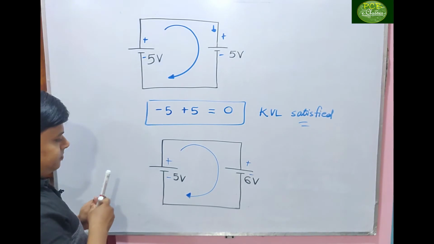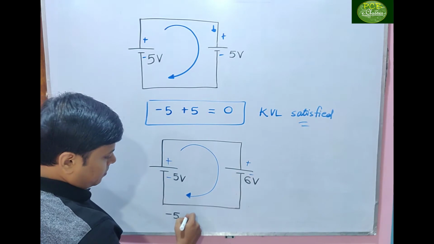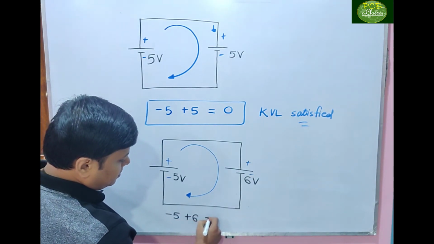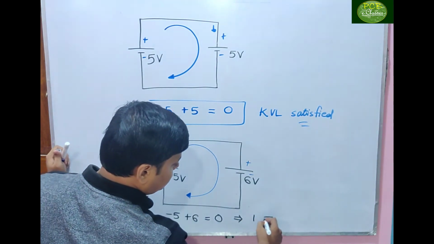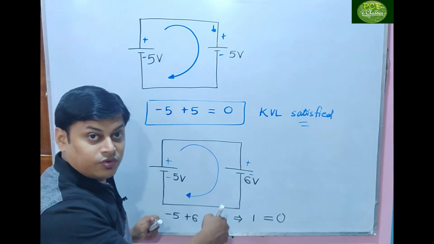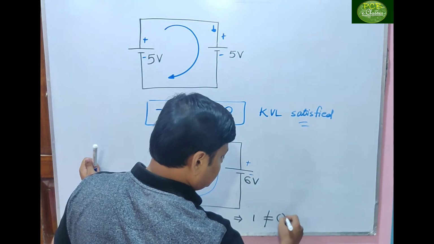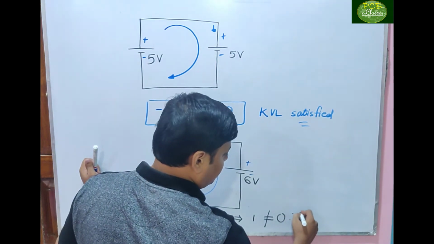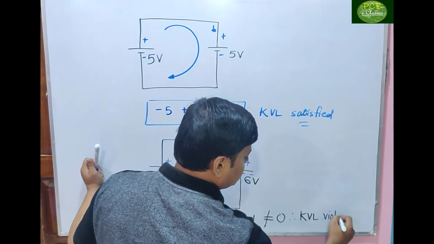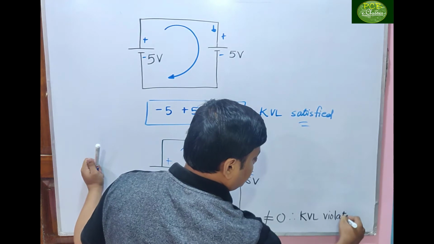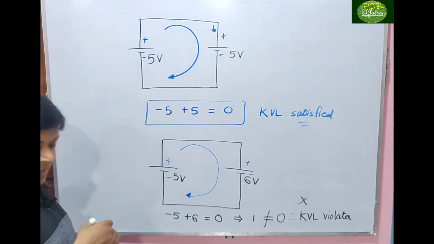So what will I get? Minus 5 plus 6 equals 0, which implies 1 equals 0. Can 1 be equal to 0? No. Therefore, KVL is violated. KVL is not applicable here. Clear?